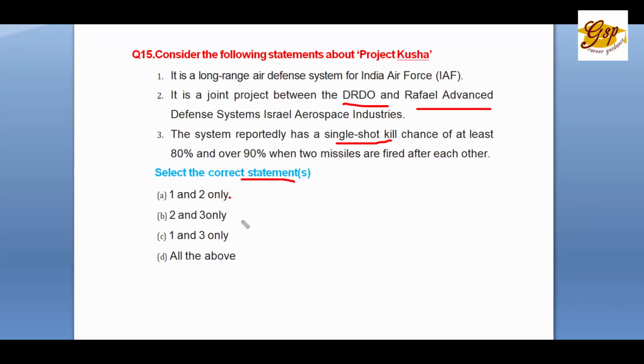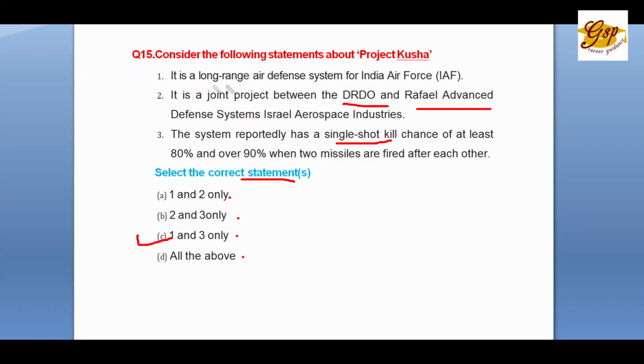A. 1 and 2 only. B. 2 and 3 only. C. 1 and 3 only. D. All the above. The correct answer is C. 1 and 3 only.